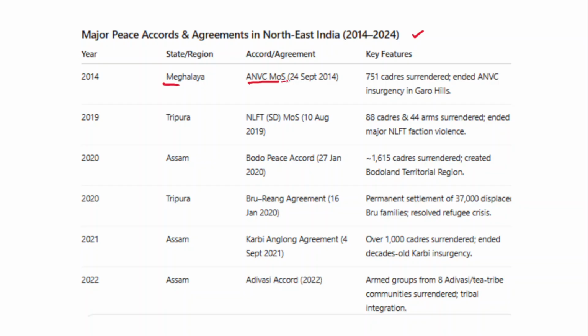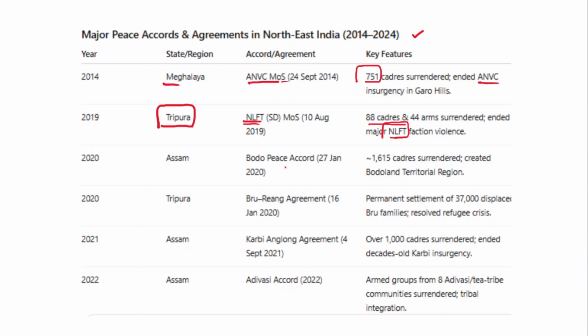Now, as part of this agreement in Meghalaya, 751 cadres surrendered, and it ended the ANVC insurgency in the Garo Hills. And in the year 2019, in the state of Tripura, the National Liberation Front of Tripura agreement. Because of this agreement, 88 cadres and 44 arms were surrendered, and it ended the major National Liberation Front of Tripura faction violence in the state.